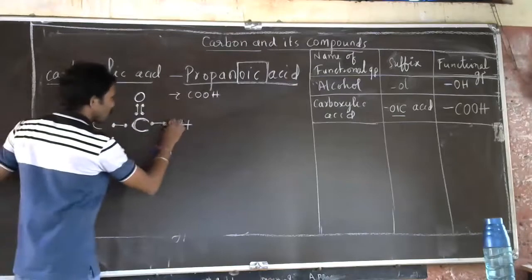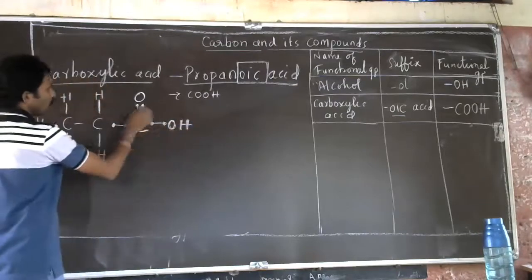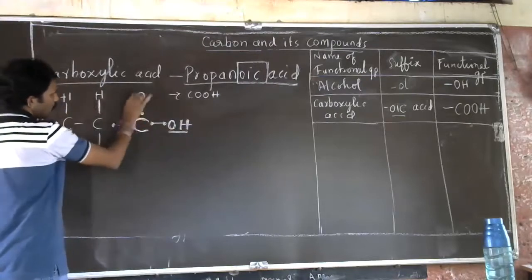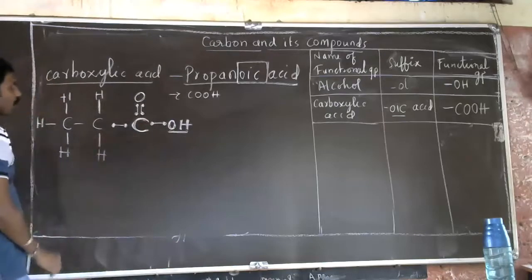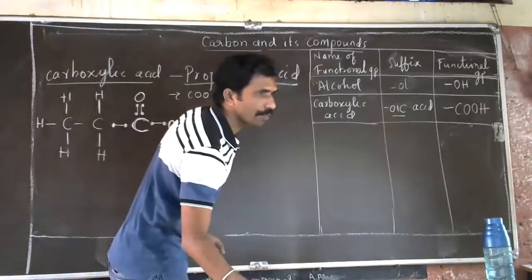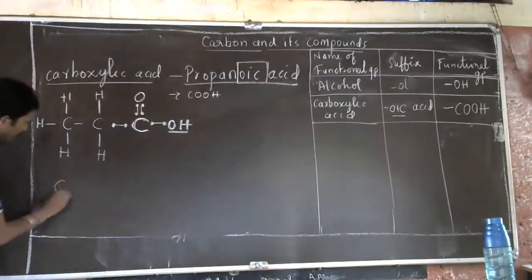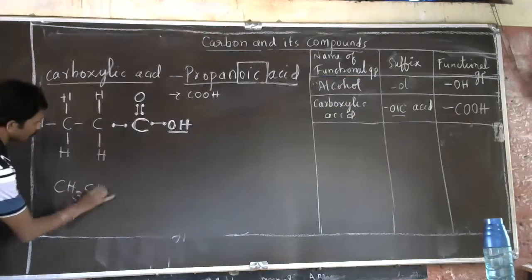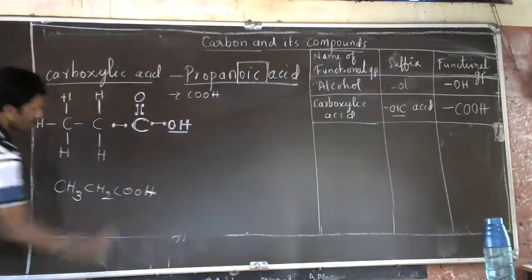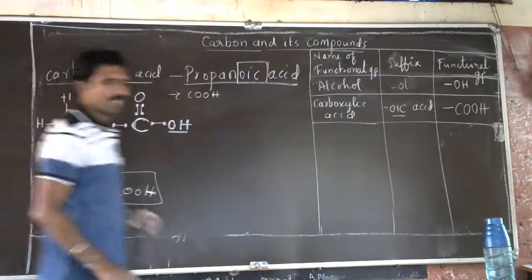See, OH group is added here. Not hydroxide, OH group is added. Alkyl group is added, like oxygen is added. It becomes a carboxylic acid group, or we call it propanoic acid, which can be written as CH3CH2COOH. This is the molecular formula for that. This is how we have to write it.